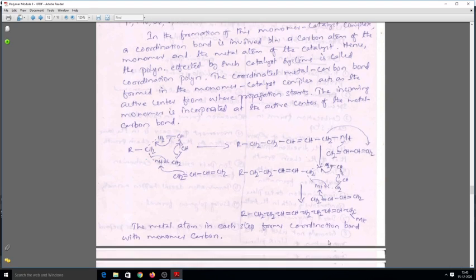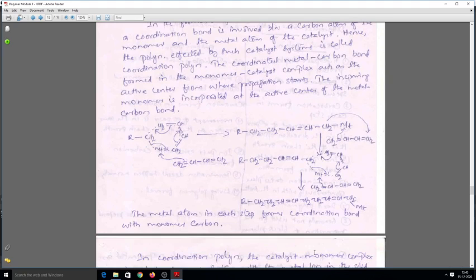In the next stage, another monomer unit will come, and that will interact with the pi electron density of the monomer. The next incoming monomer will interact with the metal atom, and then again it forms a complex, just like what we had seen earlier. Again the same process will continue, and then the propagation stage starts. The new monomer is getting incorporated between the metal and the old monomer carbon atom. The metal atom in each step forms a coordination bond with the monomer carbon.